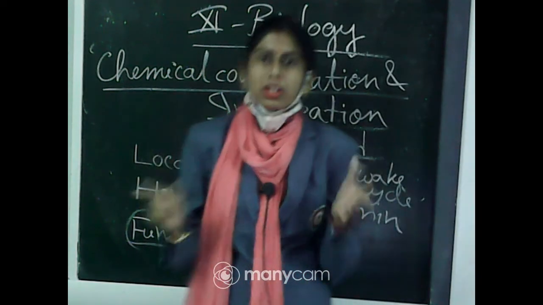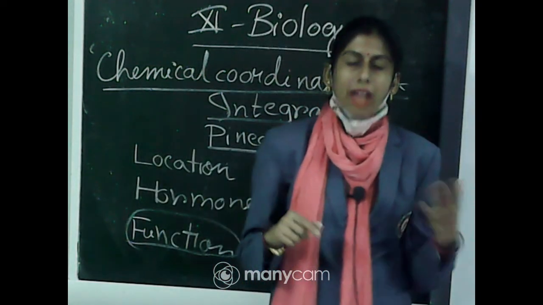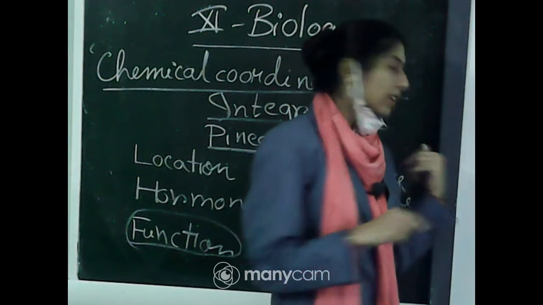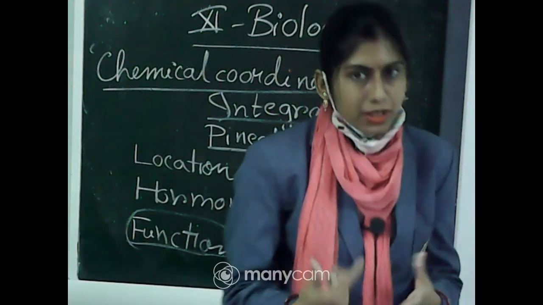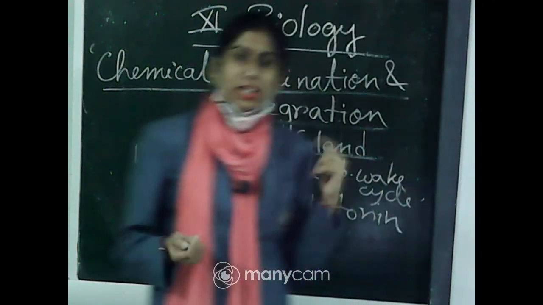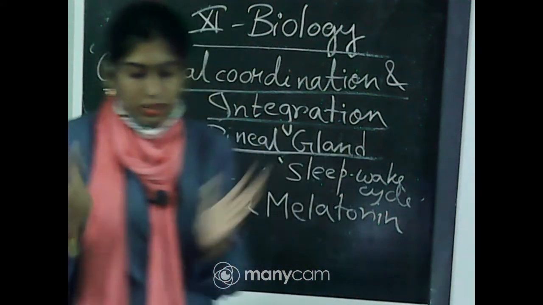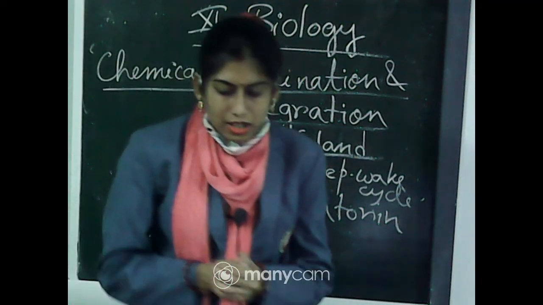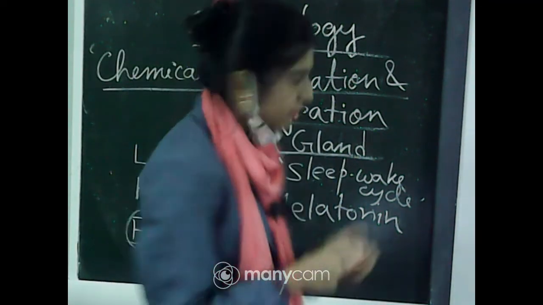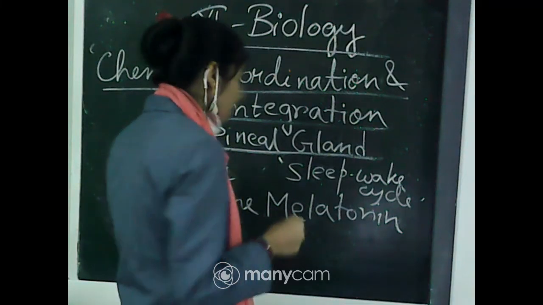Usually in the daytime we are awake and at night we sleep, right? So this sleep-wake cycle, or the 24-hour diurnal rhythm of our body, is maintained by the melatonin hormone.